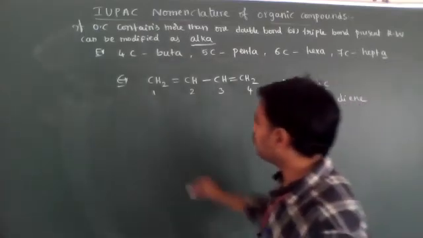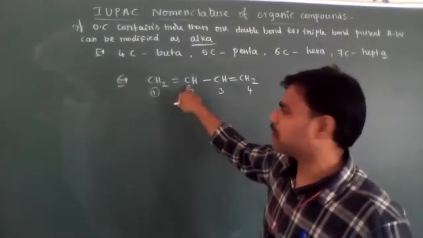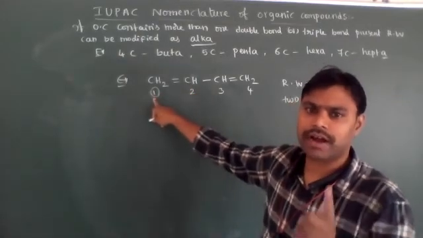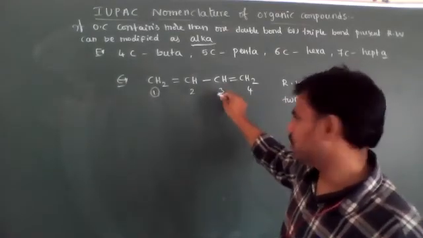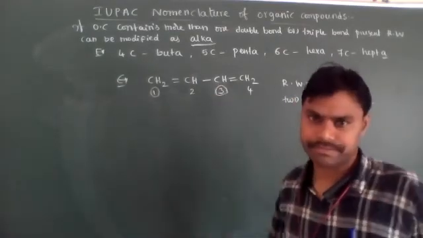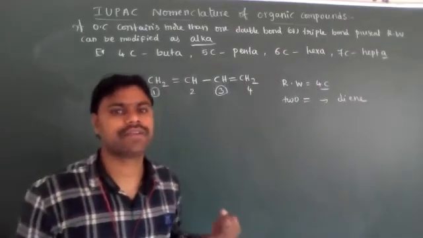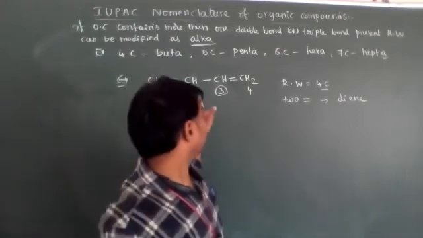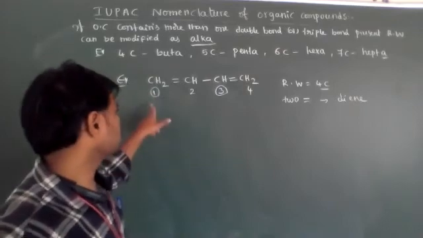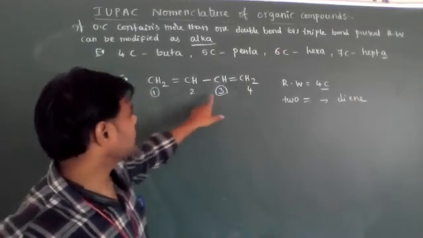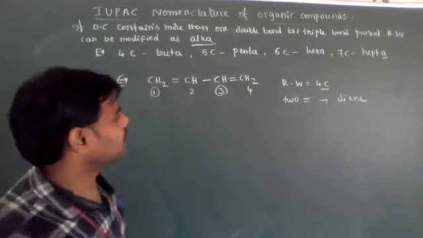What are the positions of the double bonds, dear students? The first double bond is present between carbons 1 and 2, that's why we consider this position as 1. The second double bond is present between 3 and 4, so we consider it as 3. There is no prefix and no secondary suffix. The primary suffix is two double bonds, called diene. What are the positions of the diene? 1, 3 diene.